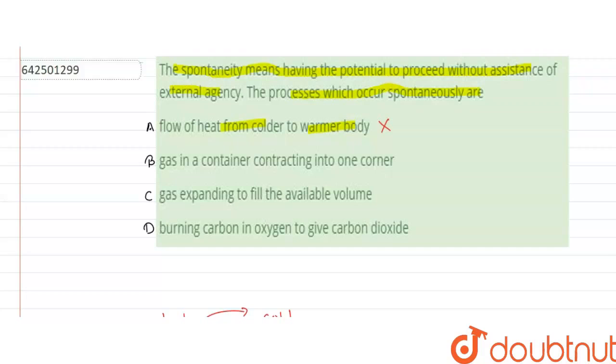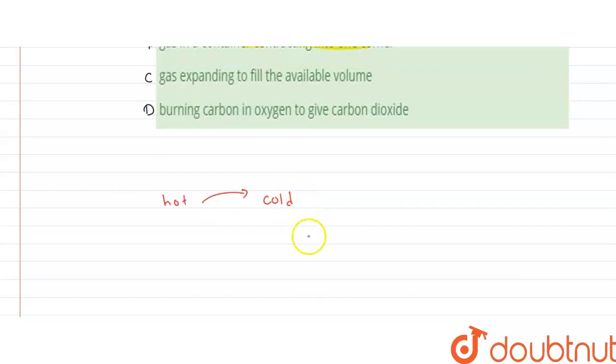Now let us look at option B. Option B is gas in a container contracting in one corner. So we know that gas in a container occupies the entire space. Let me write: gas occupies entire space of the container.